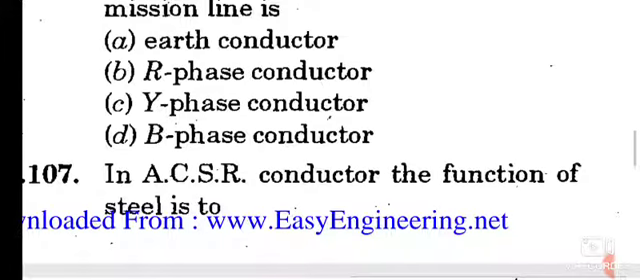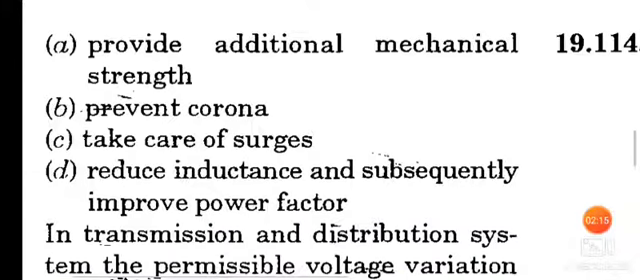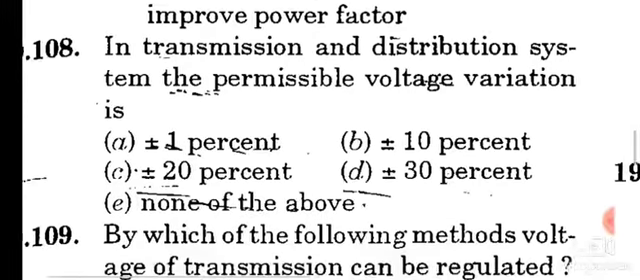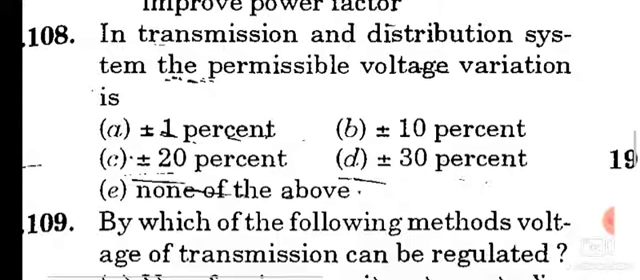Question number 107. In ACSR conductor, the function of steel is to option A, provide additional mechanical strength. Question number 108. In transmission and distribution system, the permissible voltage variation is option B, plus or minus 10%.